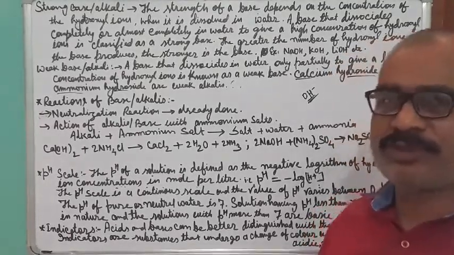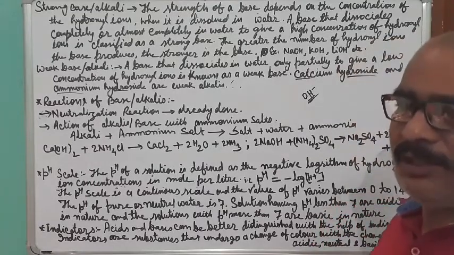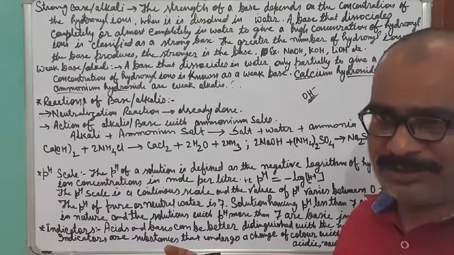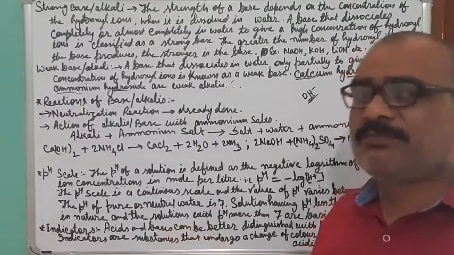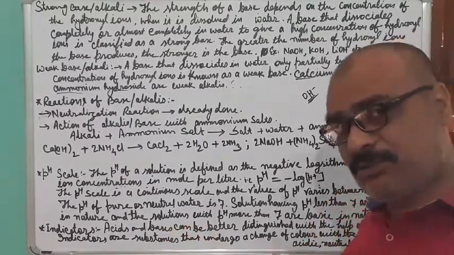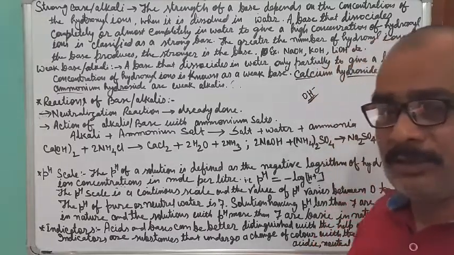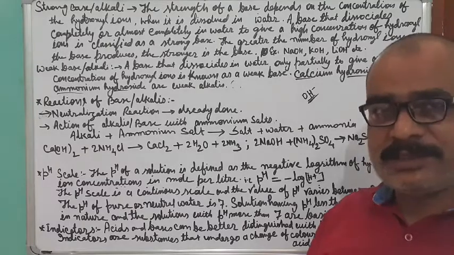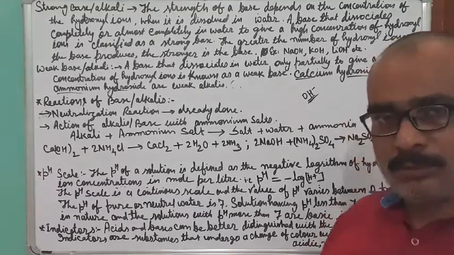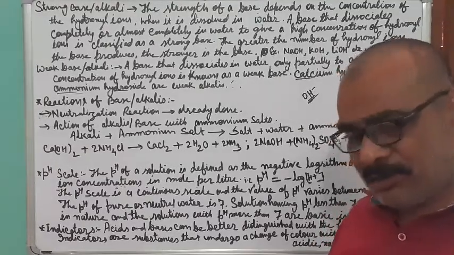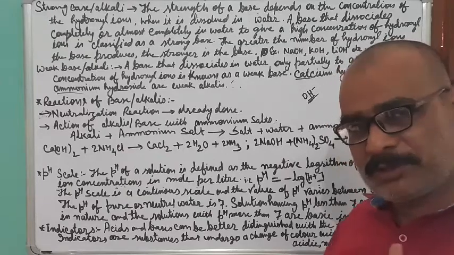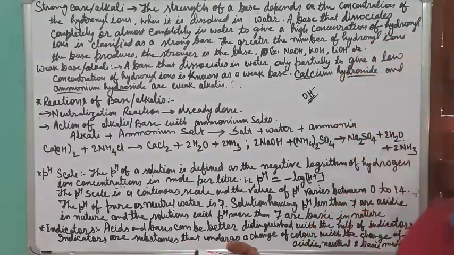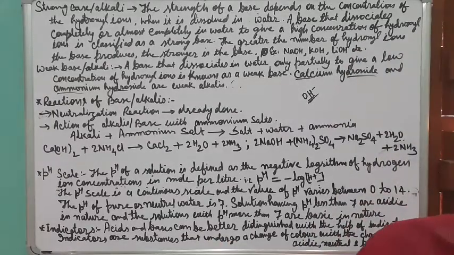Only 5 to 10% of the molecules get dissociated and produce the ions. Even 2% gives you the basic action. Most weak bases dissociate between 2% to 5%, and some other weak bases between 5 to 10%.